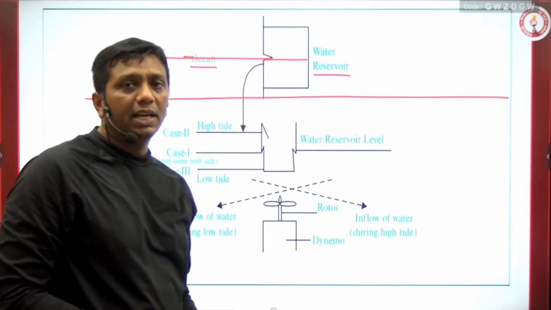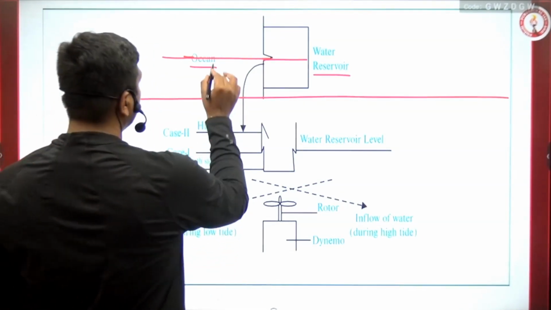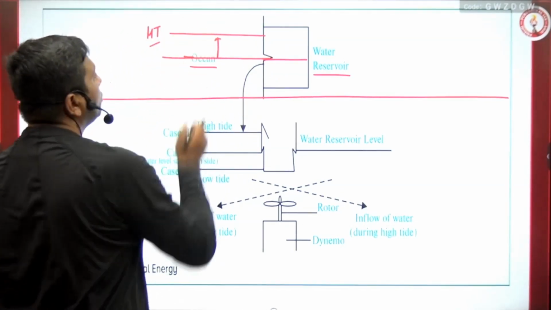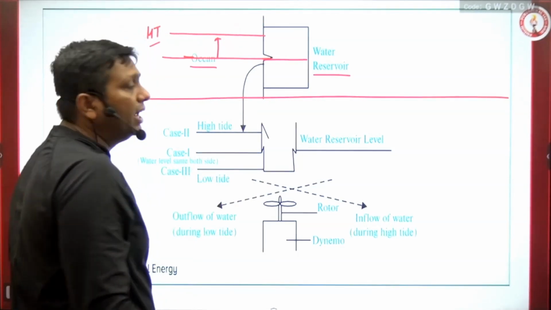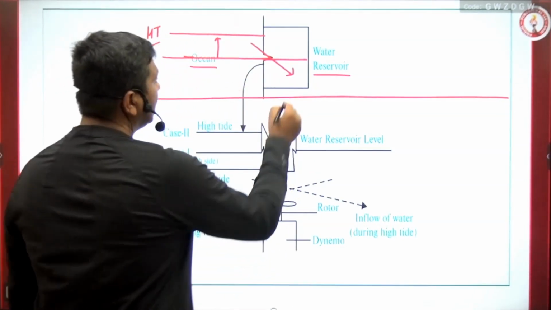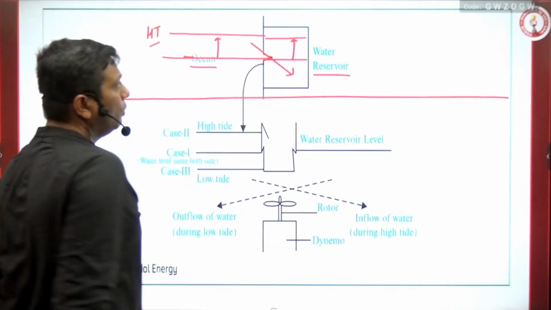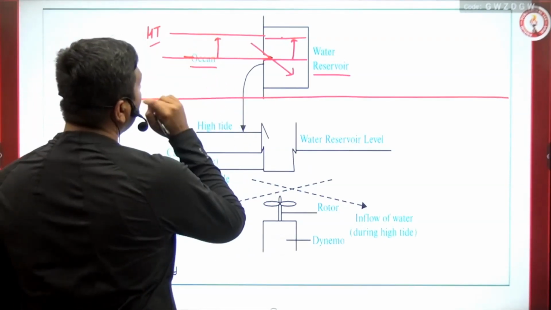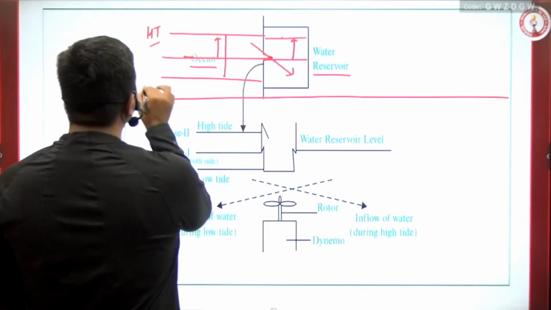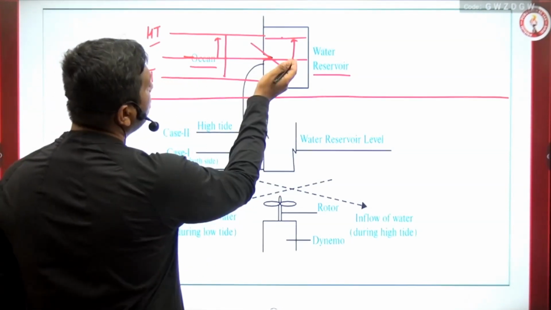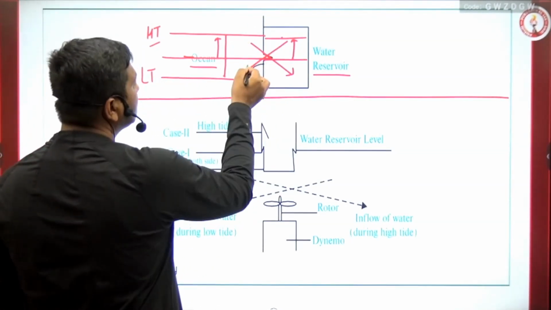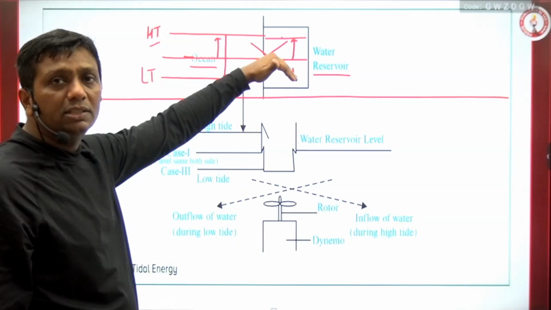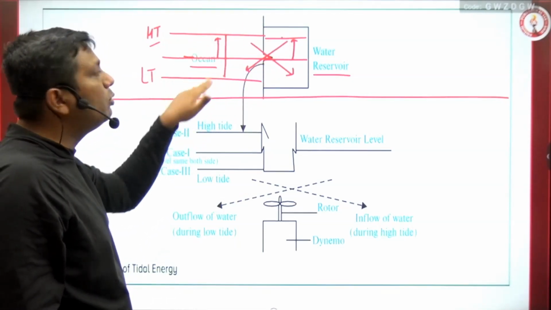Now I'm going to discuss what happens in the case of tide. When the high tide comes, the ocean water is going to uplift. When the ocean water uplifts, water starts to enter inside, and the reservoir water also starts to uplift, guys, in the first case. In the case of low tide, water is coming down. When the water is coming down, the water already uplifted in the reservoir starts to move outside. So, sir, I understood: when the high tide condition comes, water starts to enter the reservoir, and when the low tide situation comes, water starts to move outside from the reservoir.